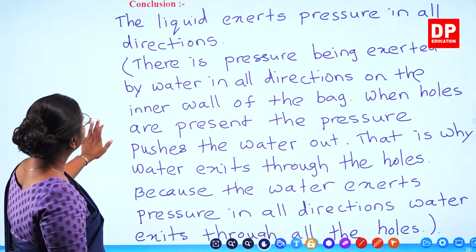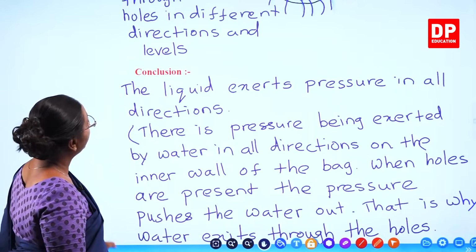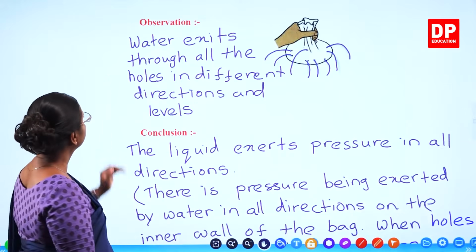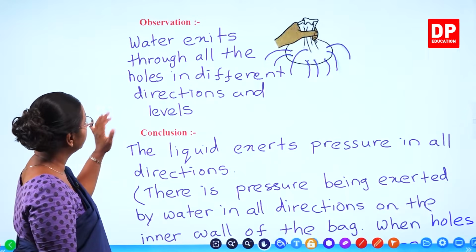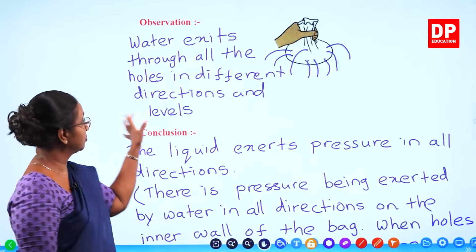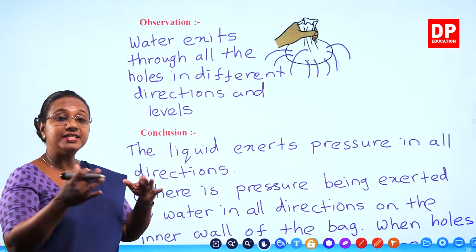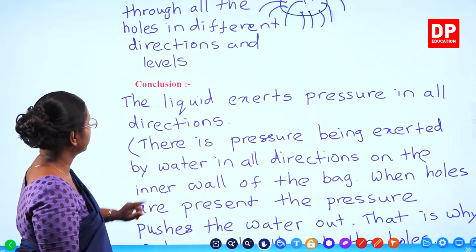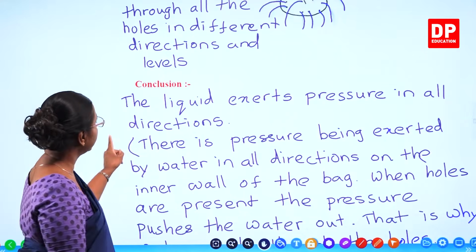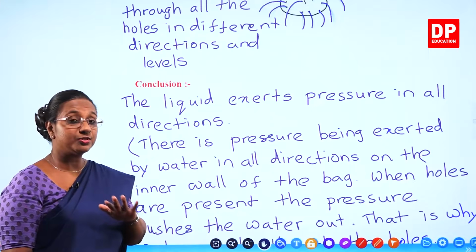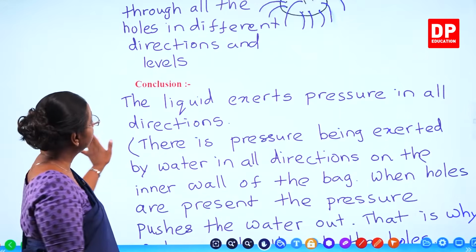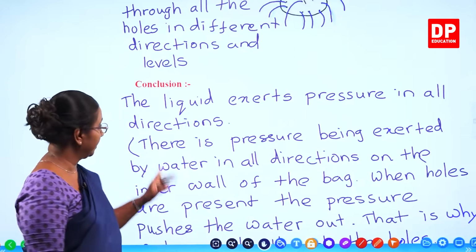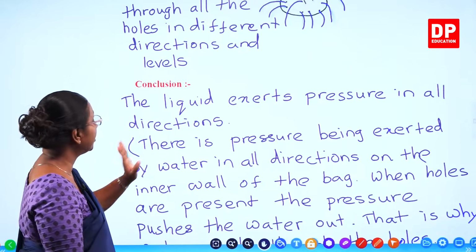So if we go back and look at the observation, that is the diagram, how water comes out. Water exits through all the holes in different directions and levels. Those are the holes on all sides as well as different levels. So from that, this is the conclusion: the liquid exerts pressure in all directions. I told you all, students, although we use water, we will come to a common conclusion where we consider all the liquids. So liquids exert pressure in all directions.